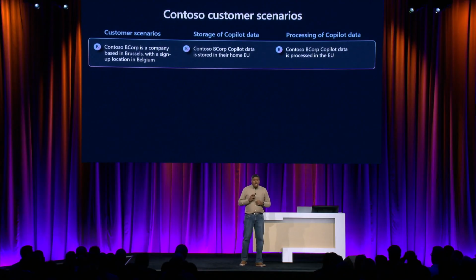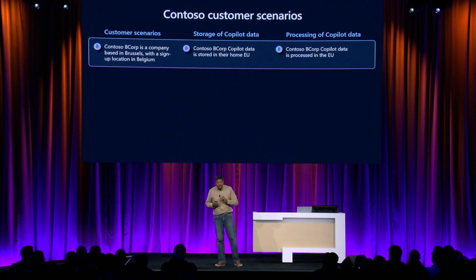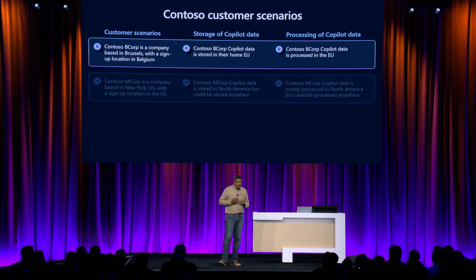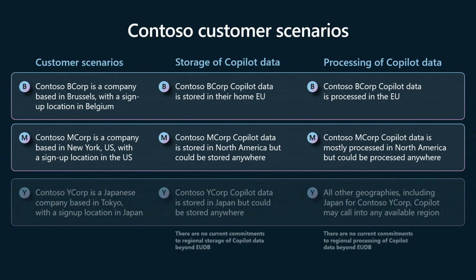Now, we want to take a look at a few Contoso customer scenarios of how Copilot data is managed. B Corp is a sign-up location in Belgium, obviously in the EU, and will have all the data and processing done in the EU region. M Corp is a company based in the US and has all its data stored in North America, and most of their data gets processed in North America, but could be processed anywhere.